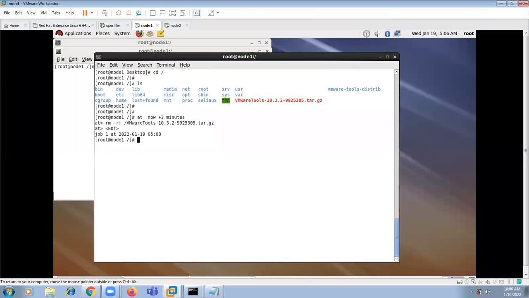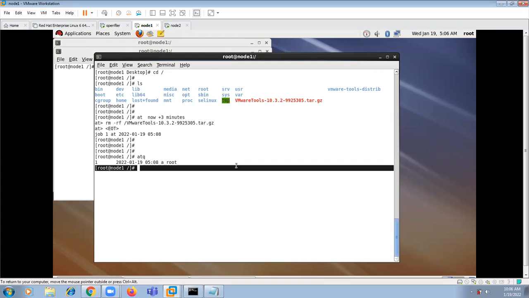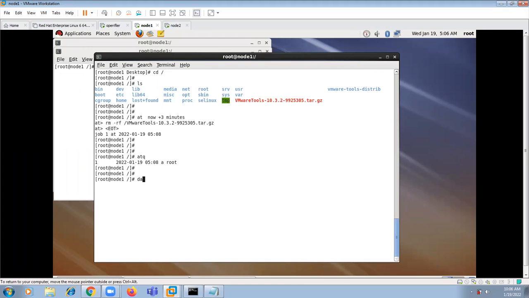Okay. Now you can see it here, atq. atq means like this, like 19.1. So the job has to be executed at 5.8. If you want to see my time right now, as per my time, the time is like 5.6. So at what time will the job be executed? The job will be executed at 5.8. So after 3 minutes, the job will be executed. So this file will be removed after 3 minutes. So this is how you can execute a job.